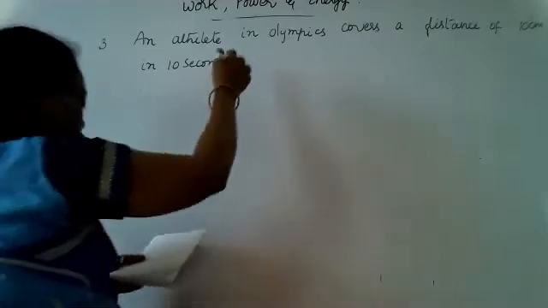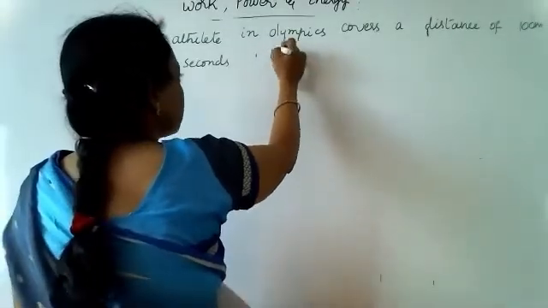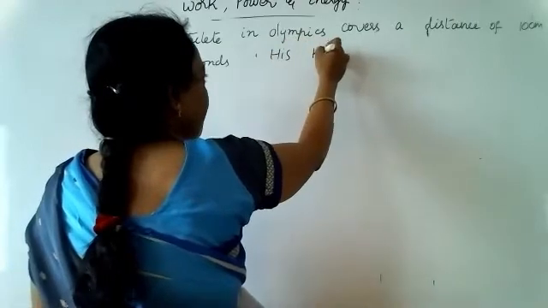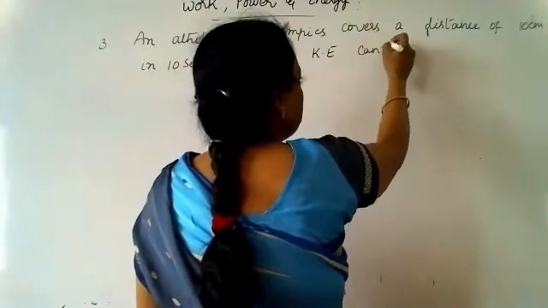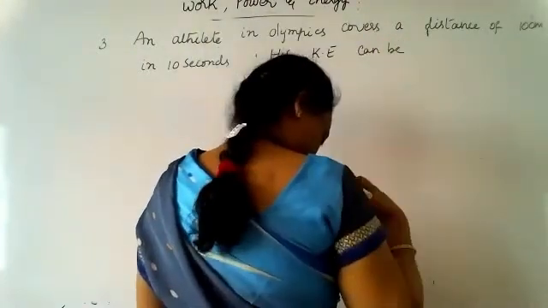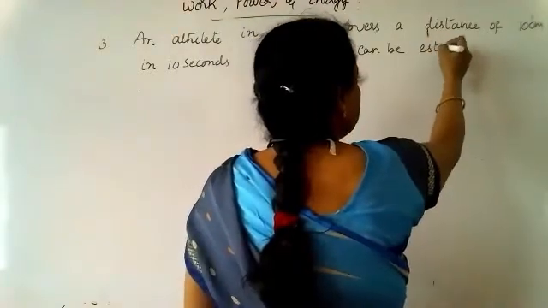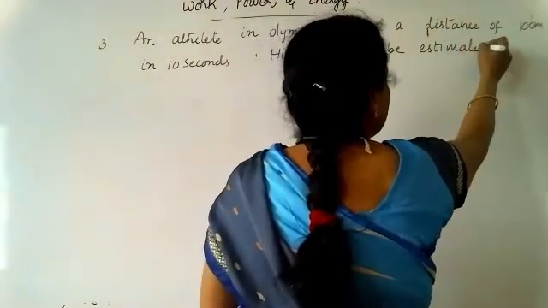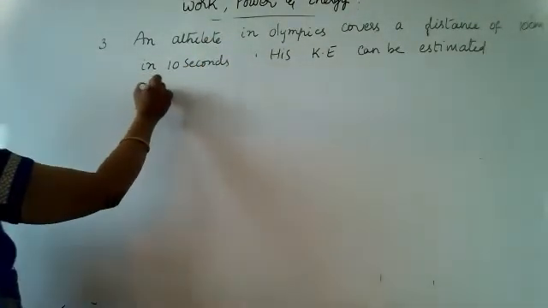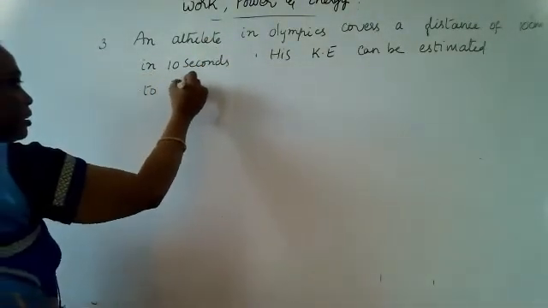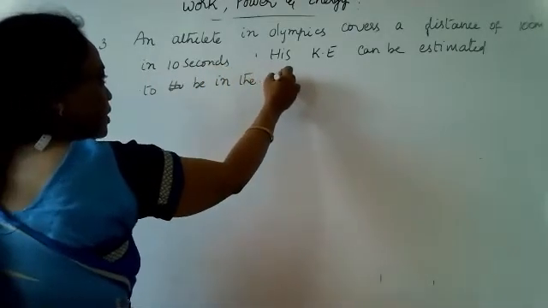So how do you calculate the kinetic energy? His kinetic energy can be estimated to be in the range of dash.